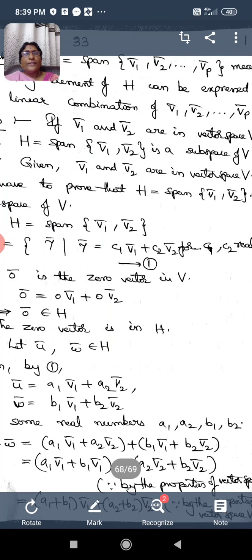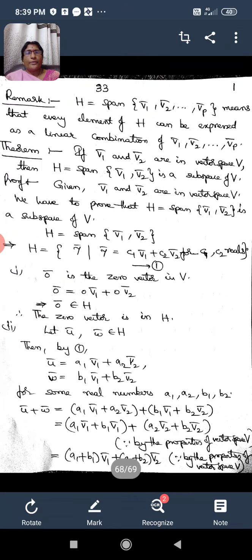Now it is given that V1 bar and V2 bar are in vector space V, and our aim is to prove that capital H is equal to span of V1 bar, V2 bar is a subspace of the vector space V. So it is given that capital H is equal to span of V1 bar, V2 bar.